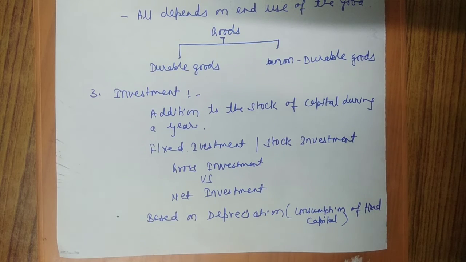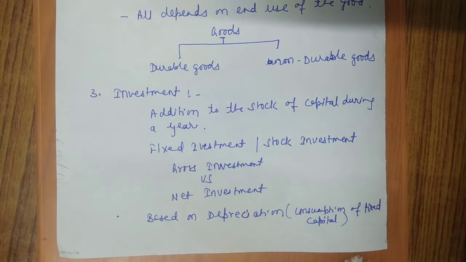Depreciation and consumption of fixed capital are the same. Every machine has a lifetime. Take an example, you purchase a new machinery that has a lifetime of 5 years. After 1 year, the life of that machinery left is 4/5. So this difference will be termed as depreciation.